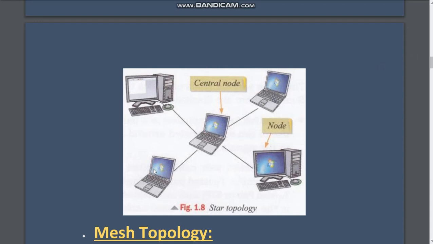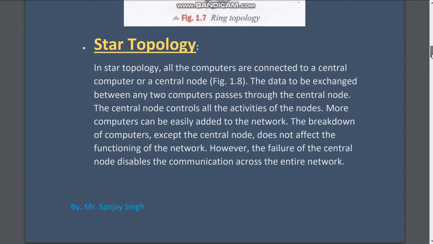So all computers are connected like this, so it looks like a star, but actually star topology is not like this. For example, in our school's computer lab, all the computers are connected together, but not in star topology fashion. It is star topology, but there is no central computer in the center. The central computer will be somewhere at the end.